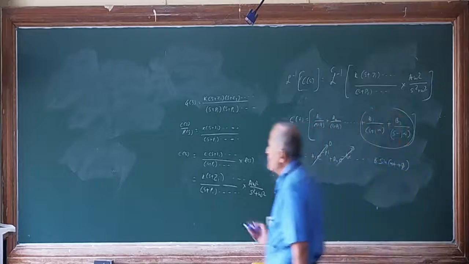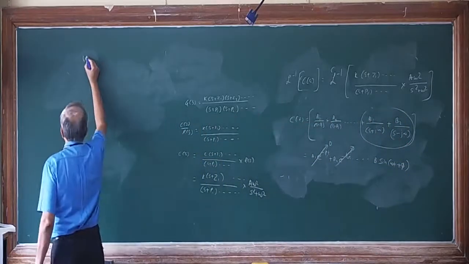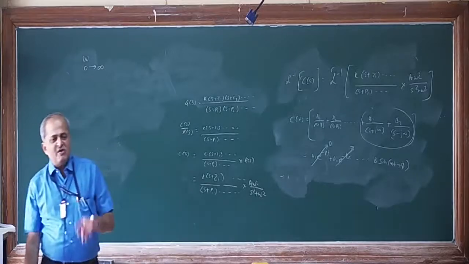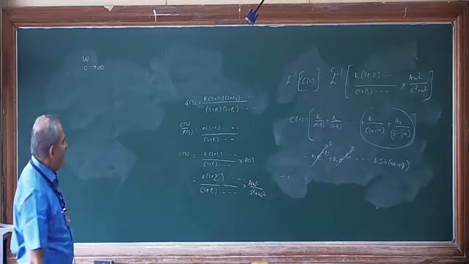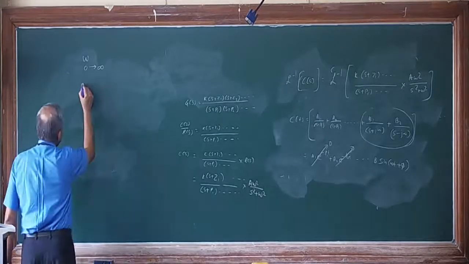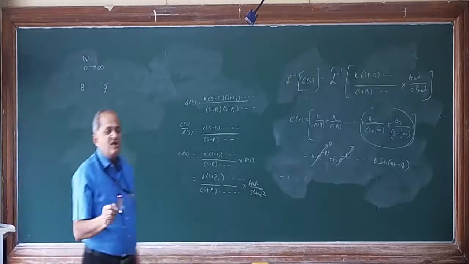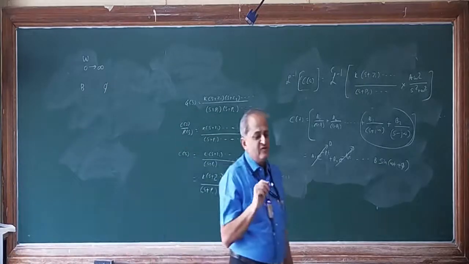So the omega value will change from 0 to infinity. How magnitude B and phase angle change as omega changes from 0 to infinity, that relationship is called frequency response analysis.